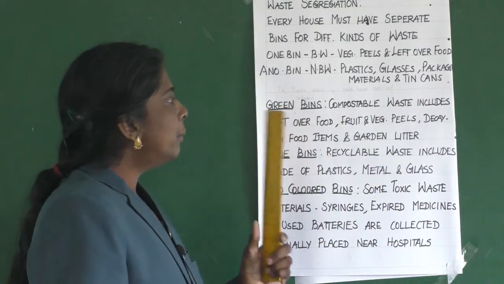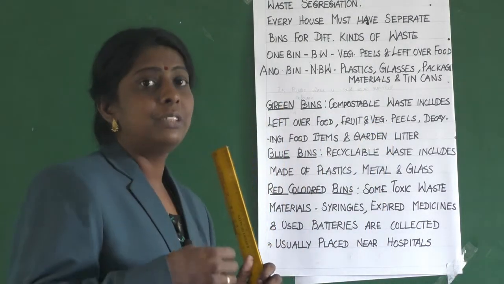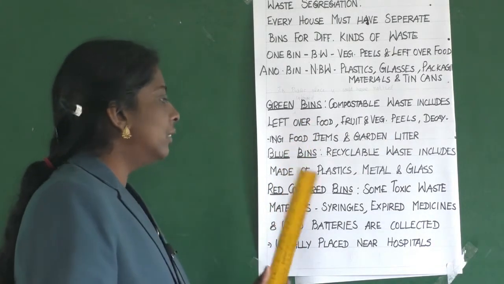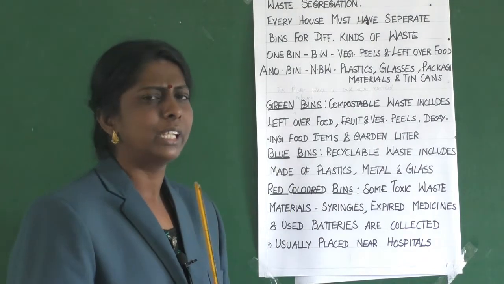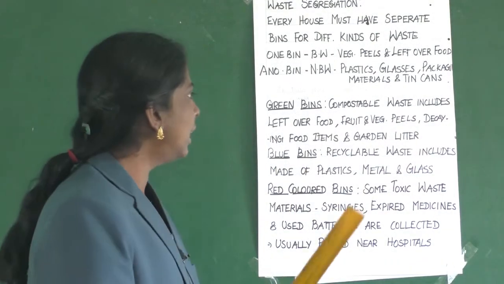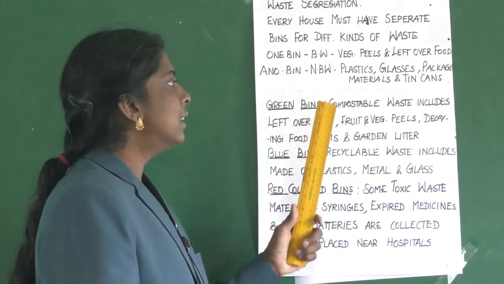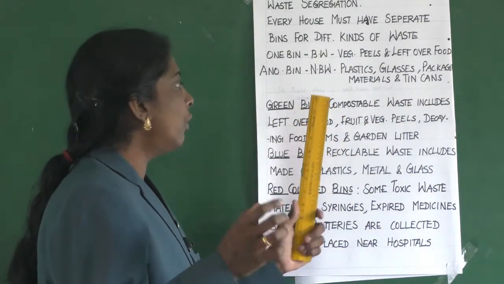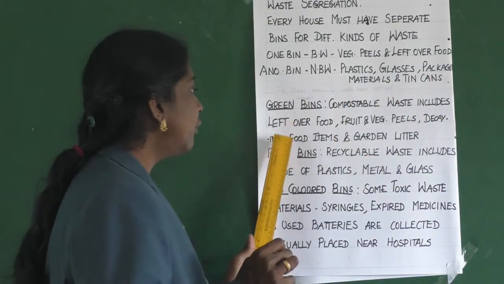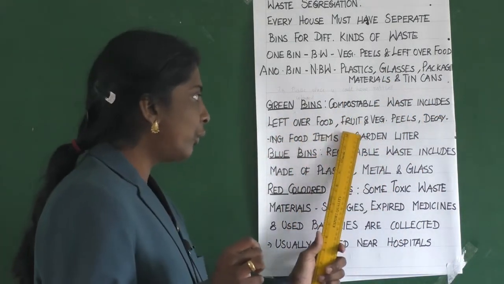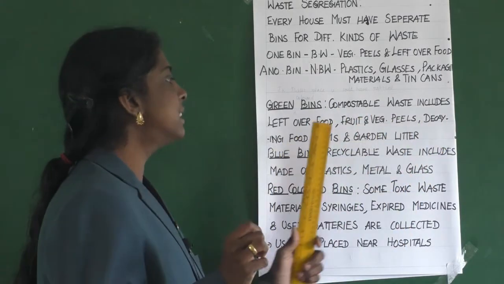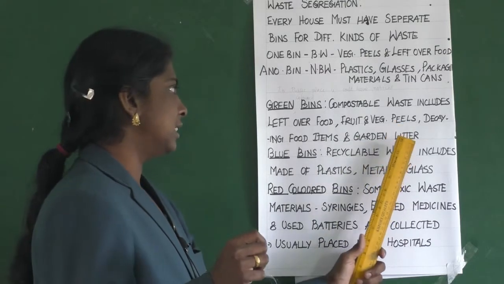Yes. So in public places you could have noticed different colored bins, isn't it? Like green colored, blue colored, red colored bins and all. Each and every color has a specific purpose. The green bins are for compostable waste, which includes leftover food, fruit and vegetable peels, decaying food items and garden litter.